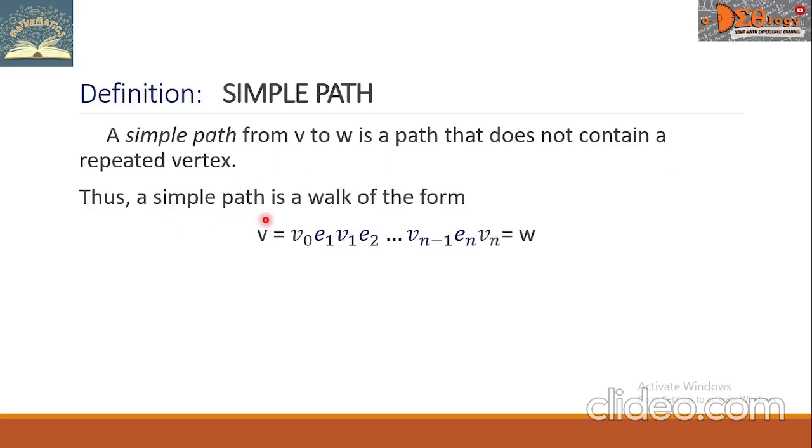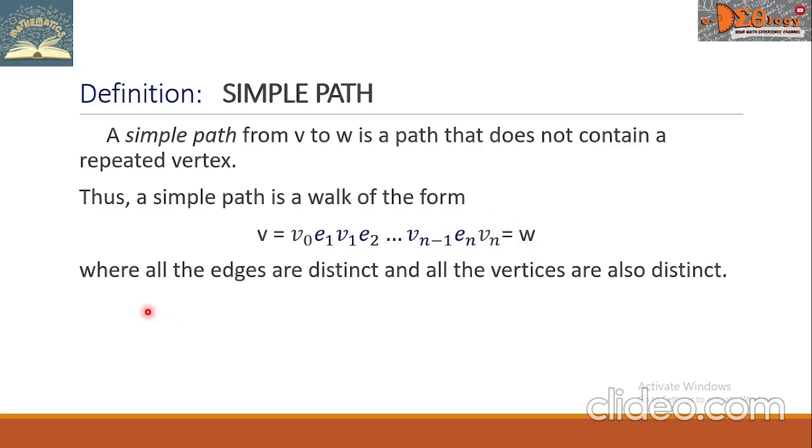Thus, a simple path is a walk of the form V equals V sub 0, followed by E sub 1, V sub 1, E sub 2, up to V sub n minus 1, then E sub n, the last vertex V sub n, and this V sub n equals W, where all the edges are distinct and all the vertices are also distinct.